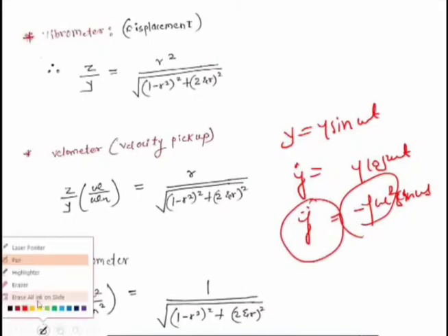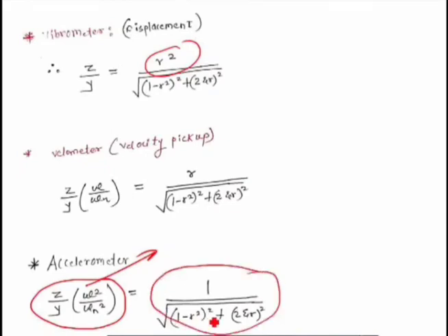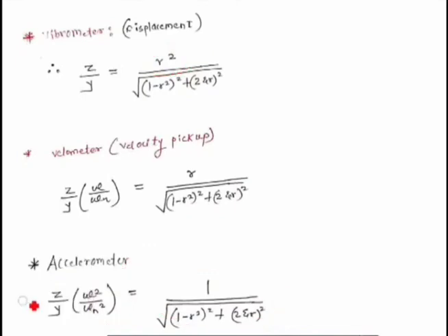So what I will do is multiply the complete r square, that is omega square by omega n square, by this displacement ratio, and now this becomes the acceleration ratio. So if the accelerometer is given and the acceleration ratio is given, its formula becomes 1 upon 1 minus r square plus 2 zeta r square. So this is how the formula gets modified.